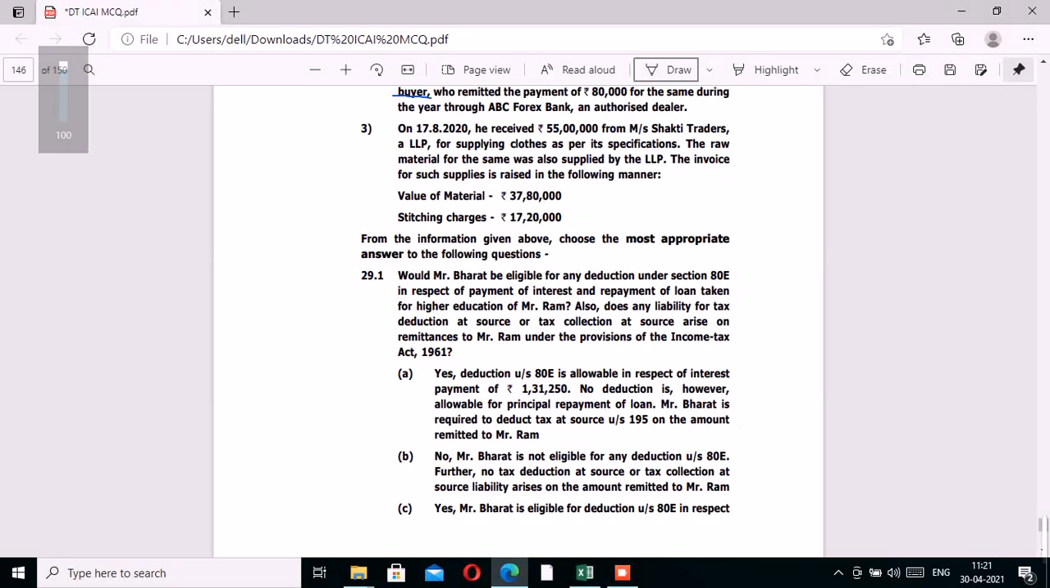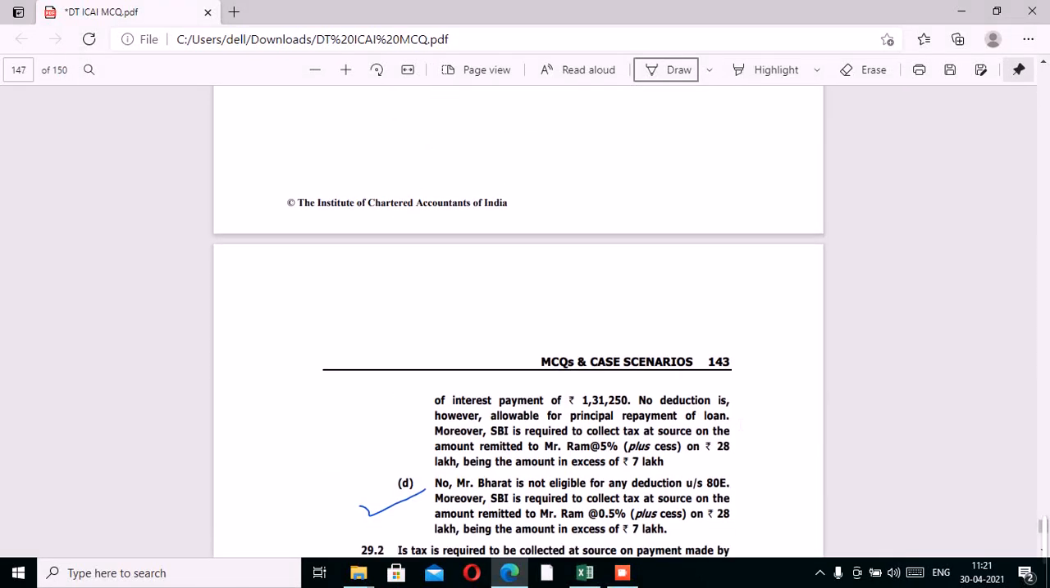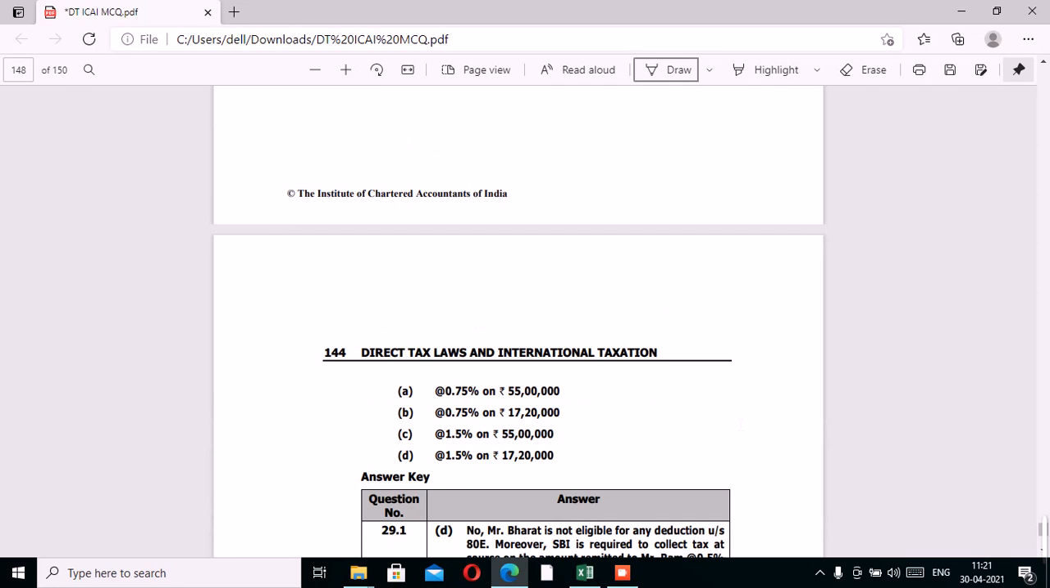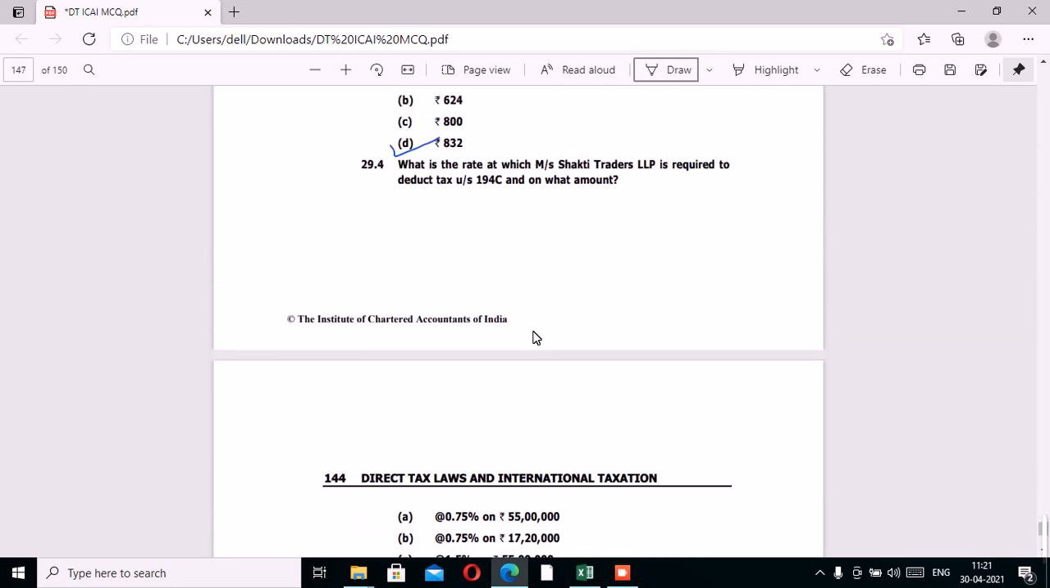Now we would be dealing with the last MCQ. In this we have: what is the rate at which Messrs Shakti Traders LLP is required to deduct tax under section 194C and on what amount? Section 194C talks about TDS liability in case of contract work, and the definition of work has been defined under this section.